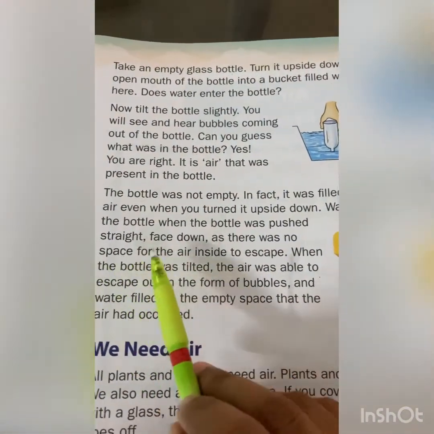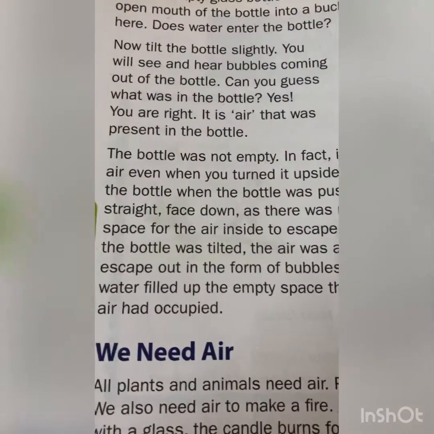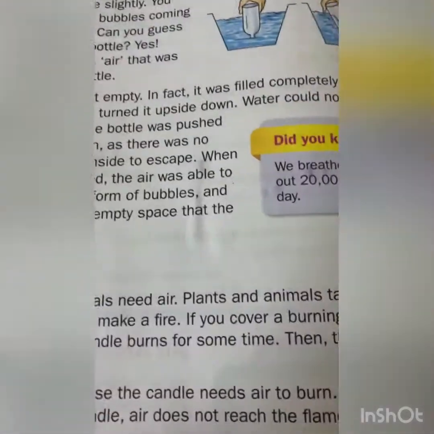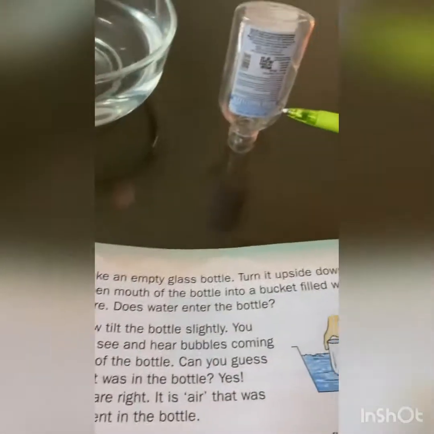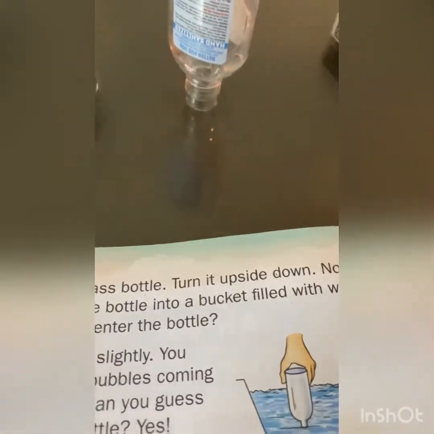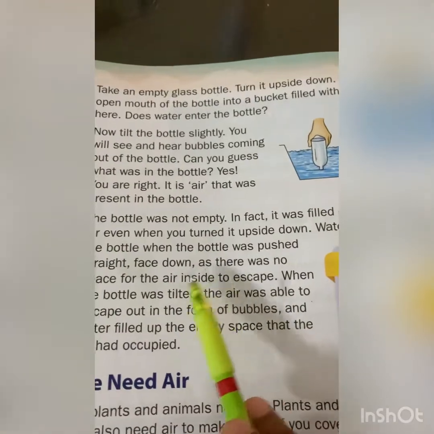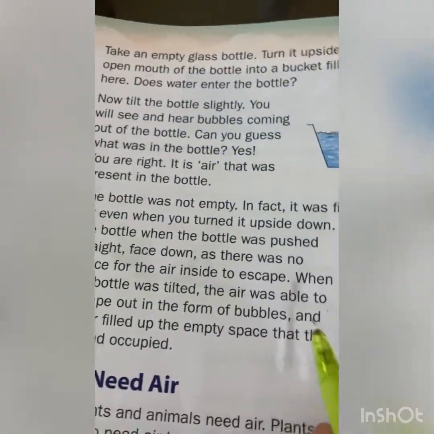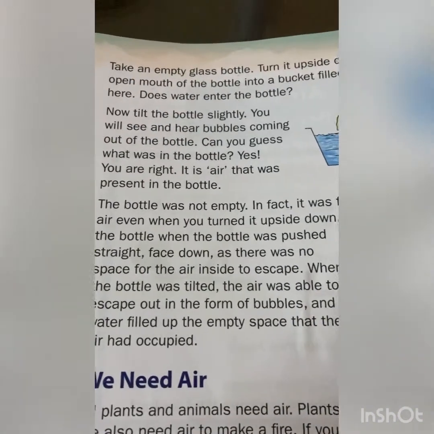So there was no space for the air to escape. When we kept the bottle like this, there was no space for the air to escape. See, this bottle is full of air, so as there is no space for the air, there was no water entering.